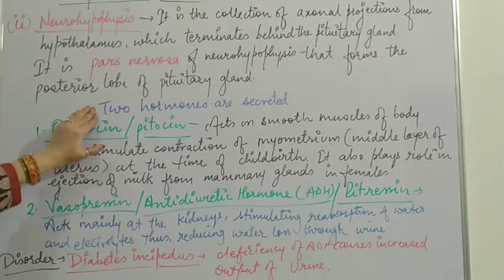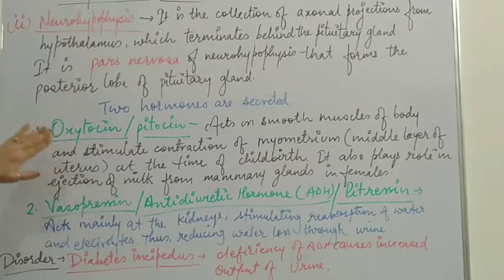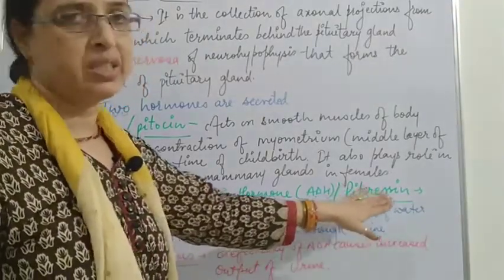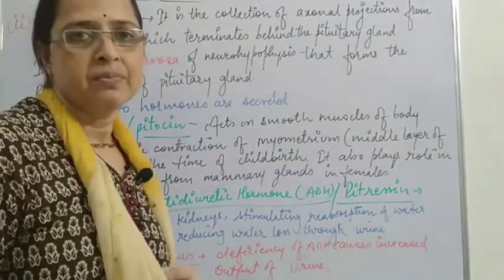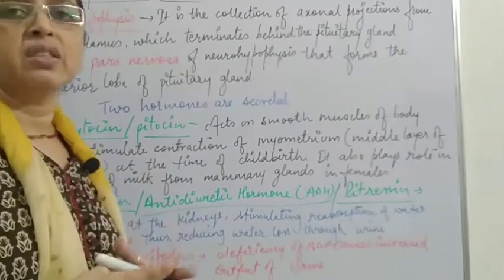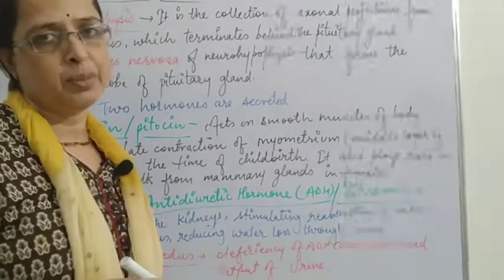Now these two hormones are secreted by this region, neurohypophysis. These hormones are, number one, oxytocin hormone, or it is called pitocin, and the second hormone is vasopressin, also called antidiuretic hormone ADH or pitressin. This hormone ADH we have already done in excretory products and their elimination, where we have discussed about the reabsorption of the water by the renal tubules.